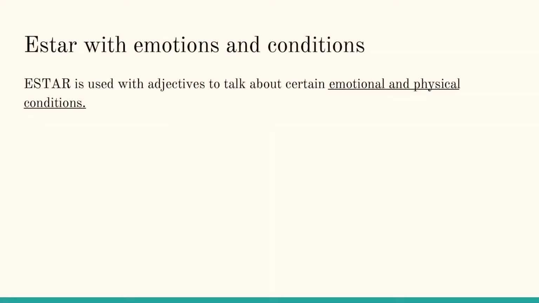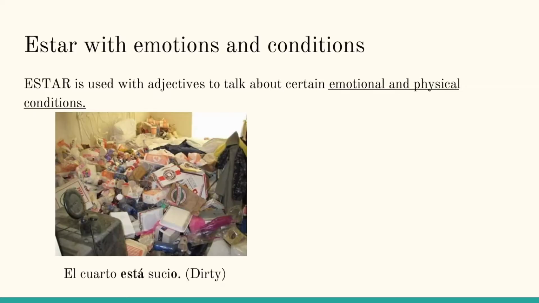Estar is used with adjectives to talk about certain emotional and physical conditions. These are conditions that are likely to change, or it's probable that they will change. For example, el cuarto está sucio, dirty. This is seen as a condition that is likely to change. It might change if the person decides to clean the room. But it's not seen as something essential of this room. It's just a condition that it's currently in.